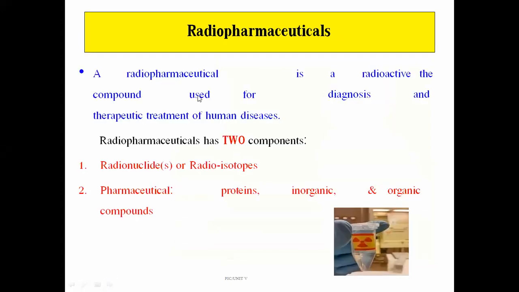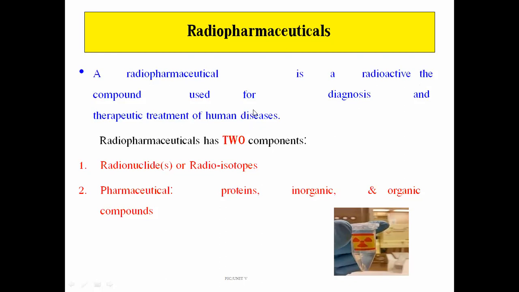Now, let us move towards the meaning of the word radiopharmaceuticals. A radiopharmaceutical is a radioactive compound which is used for the diagnostic and therapeutic treatment of human diseases.